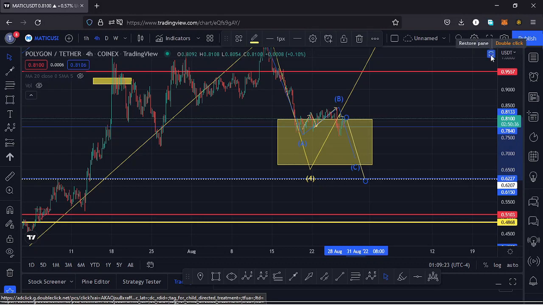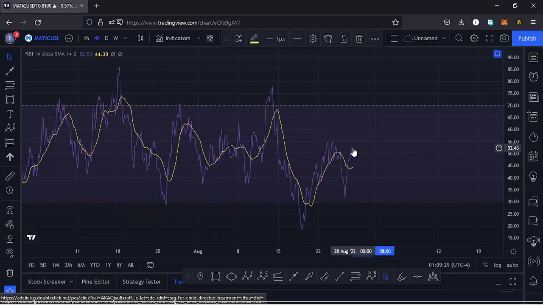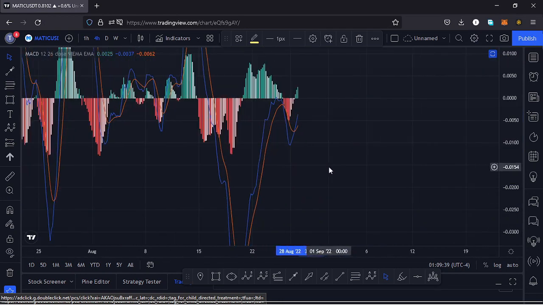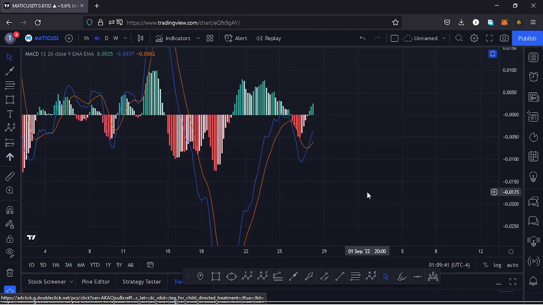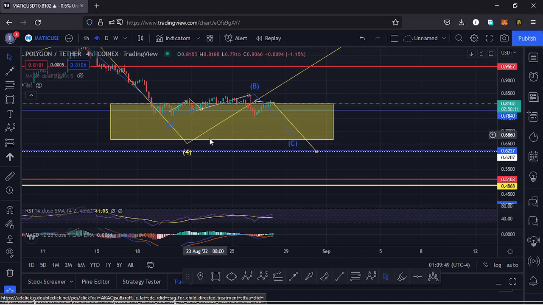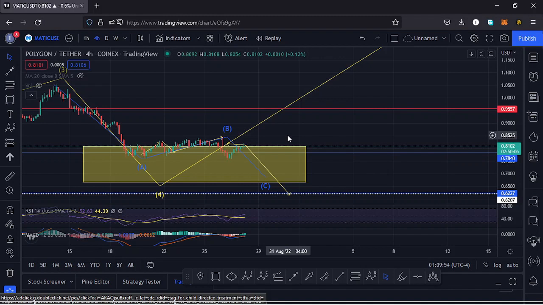Also taking a look at the indicators to see whether those movements here on the RSI will be supported. On the RSI, we are trading at around the 52 mark, and that means we have massive room for us to support any movement to the upside and also to the downside. Also taking a look at the MACD, on the MACD you have printed a bullish cross, and that would mean higher prices could be coming our way, and it's possible that the low for that wave 4 is in, and whatever we are seeing is just the formation of our wave 5. So let's be patient and see how that plays out, and also get confirmation on what is playing out here on the charts, and I'll keep you updated.